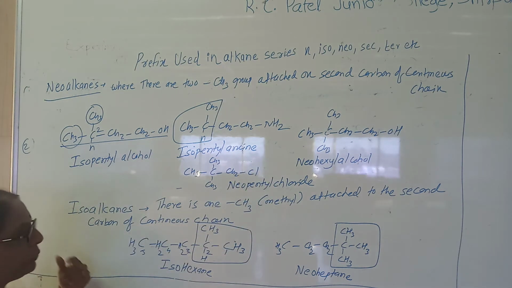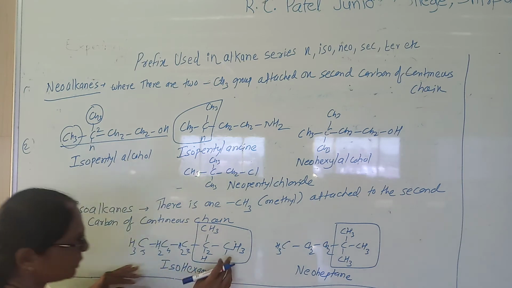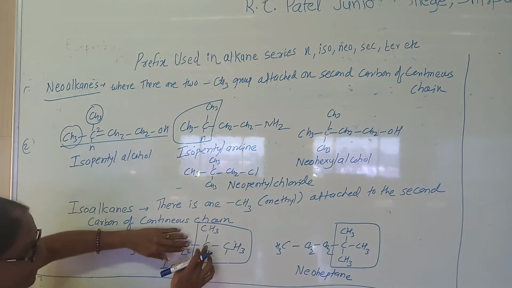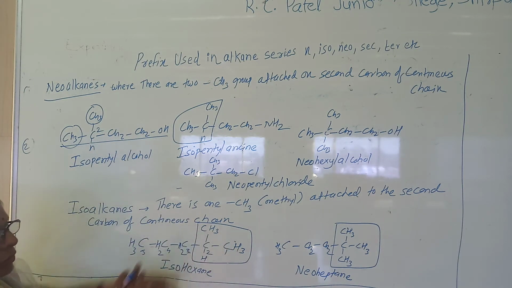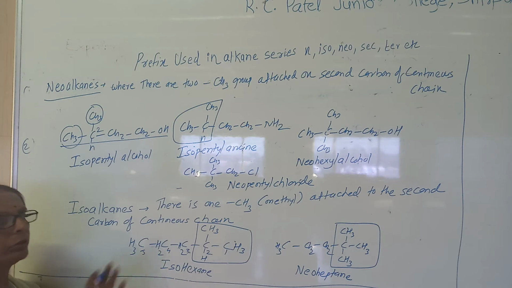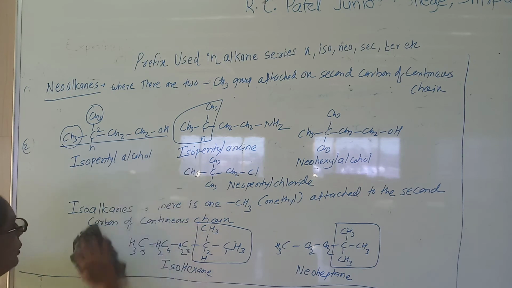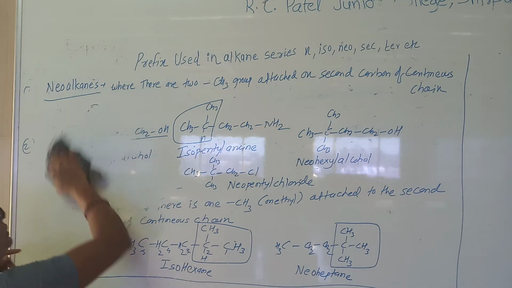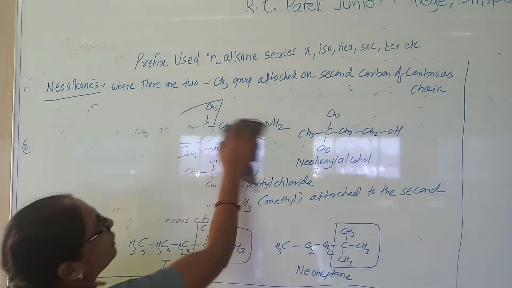It becomes iso. In the case of the iso, suppose this is the condition of the iso. When it is iso, it has a carbon with a 3-methyl group, carbon with a 2-methyl. So these 3 carbons are the minimum condition for the iso. Okay. So iso and neo, now you understand. Now we go for the next terms, that is secondary and tertiary.